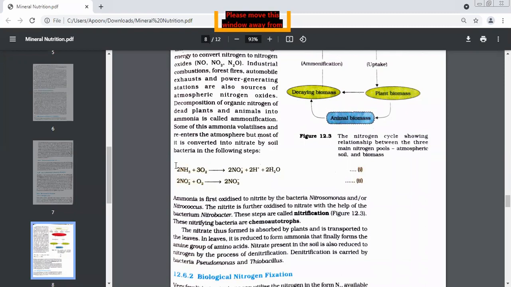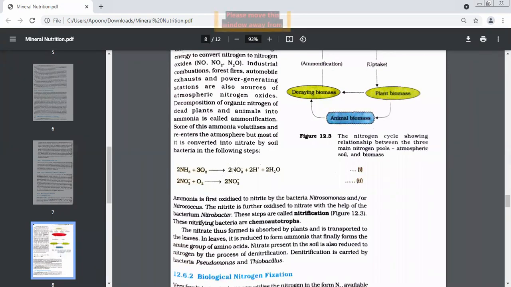What will you say this process is, combining with oxygen? Oxidation. And you will get nitrites. NO3 would be nitrate, but this is NO2. So the first step is very simple. Ammonia combines with oxygen, so you can say ammonia is being oxidized to nitrite.